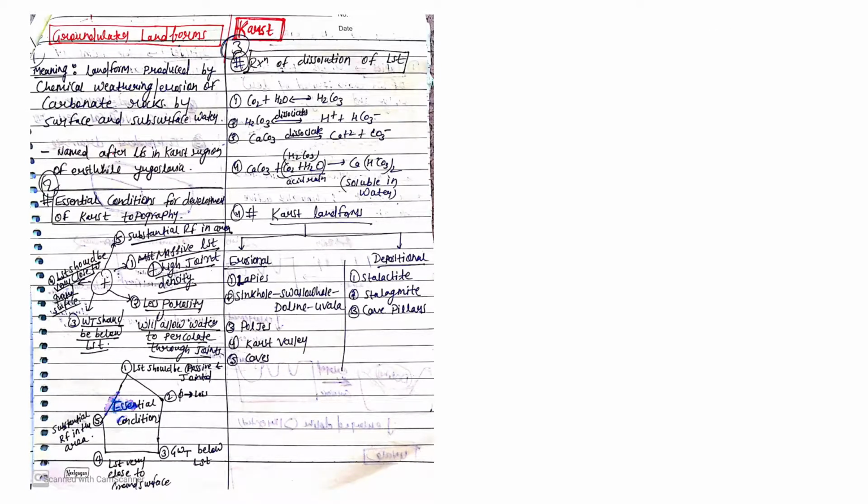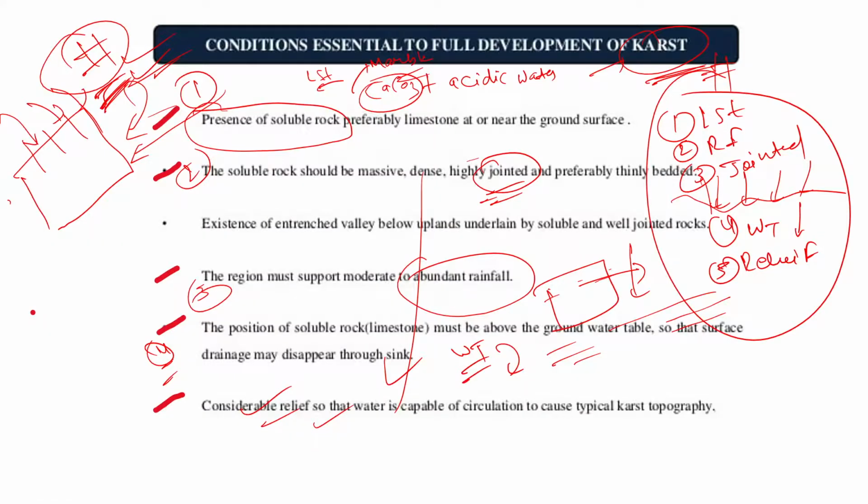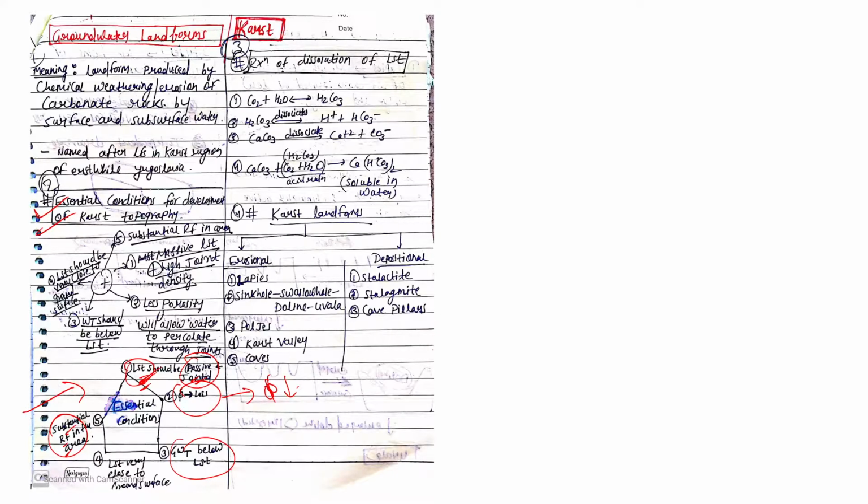So see, I have also summarized it here. The essential conditions for development of karst topography. See this diagram. The first is there should be limestone, and that limestone should be big enough, right? I have written there should be less porosity, right? This is also a condition. Groundwater table should be below limestone, and there should be substantial rainfall, right? So nothing big. You just read this slide and make small notes. ऐसे 5 points के 5 keywords के notes बना लेना, right? So you'll understand why these conditions are necessary. We'll discuss this again at the end of the class, right?